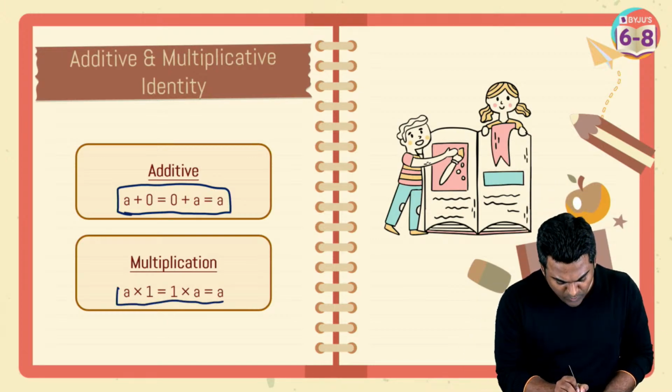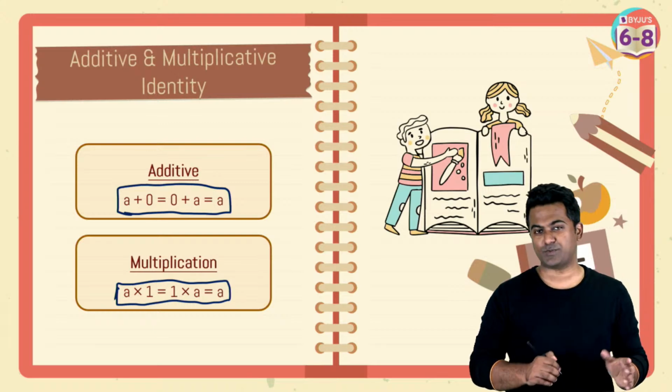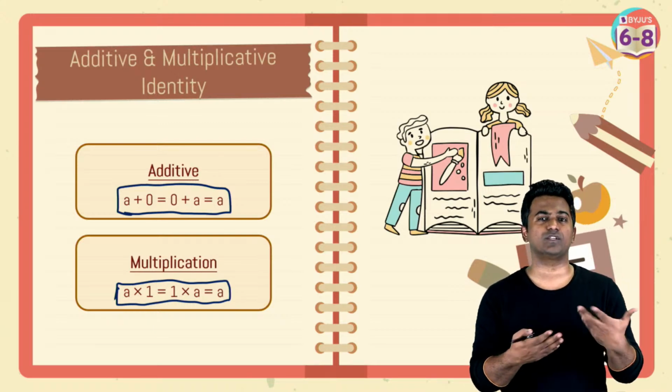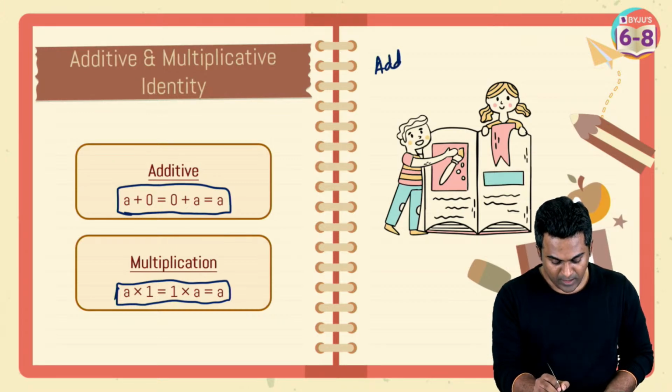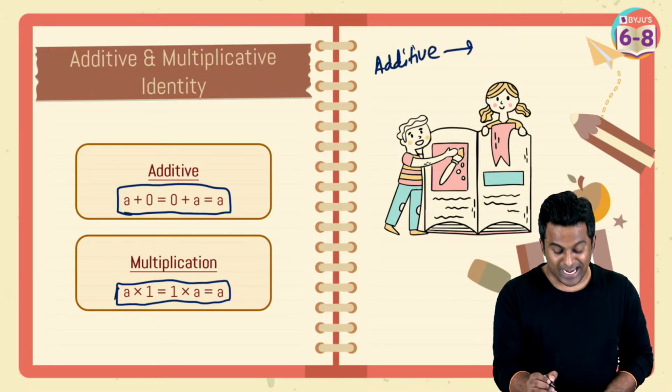Multiplicative identity is going to be 1. Okay, because when you multiply any number by 1, the result is going to be the same number. So additive identity, make sure you write this down.